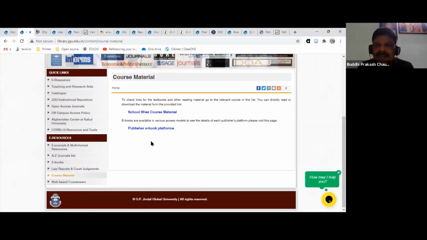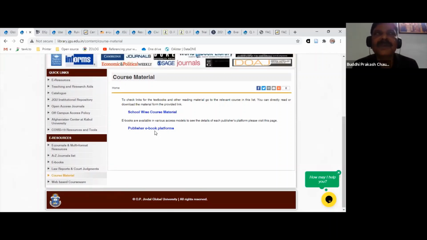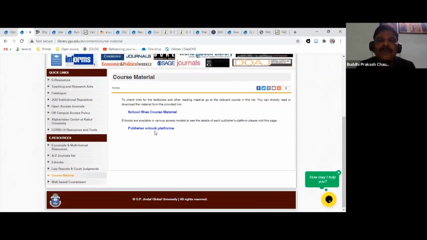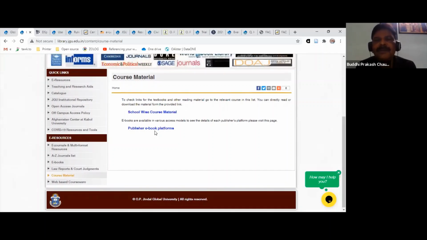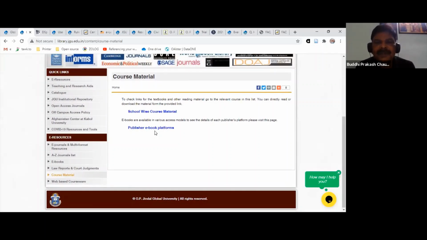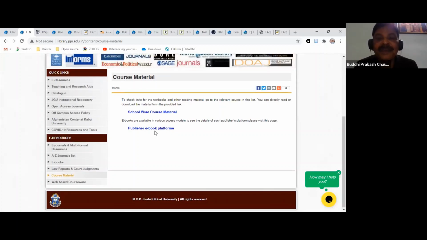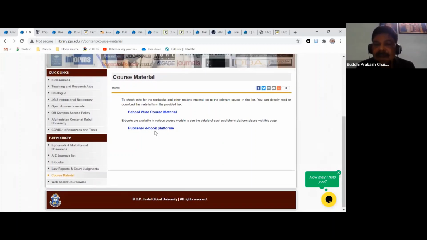The second is publisher-wise ebook platforms. Basically, the ebooks are available on different platforms, and different publishers have their own platforms. So whenever you click a course material book, it will take you to the ebook platform. These ebook platforms take you to the cloud of the publisher sites, and there you can see all the books that have been licensed by us, including the ones prescribed by your teacher in the course material.